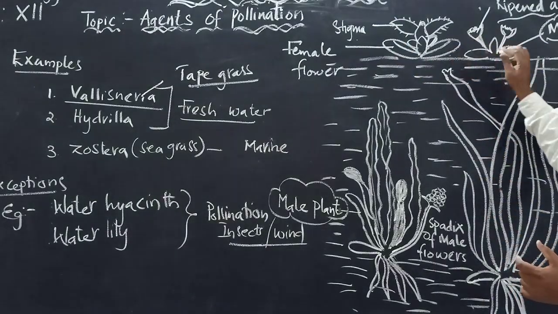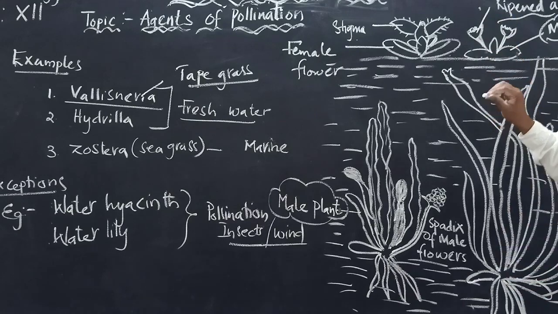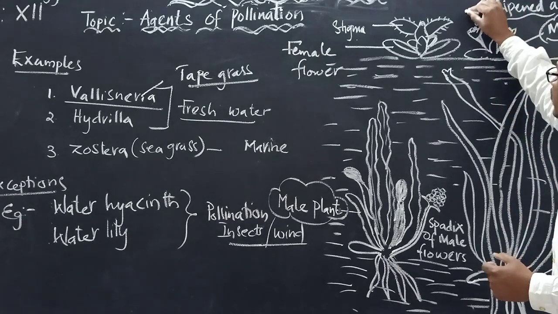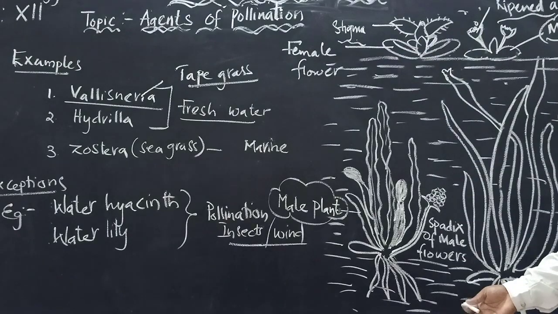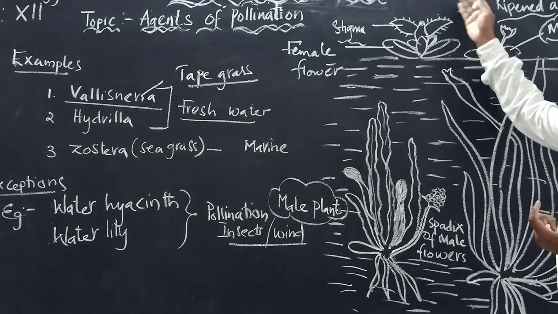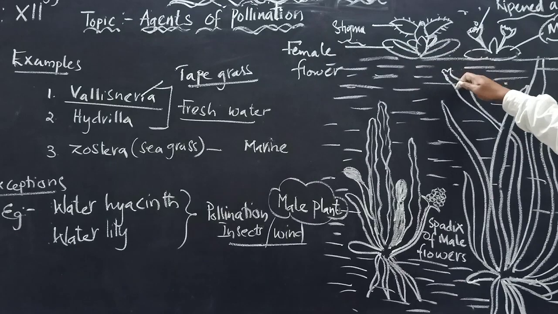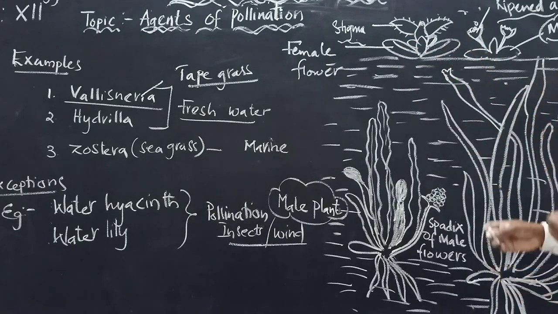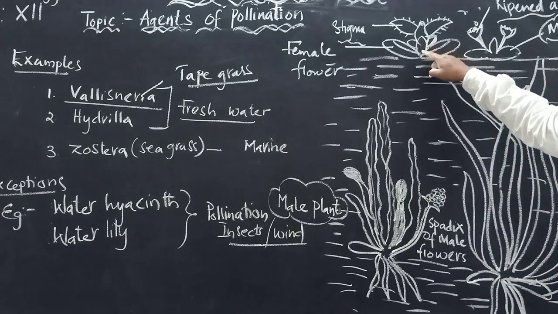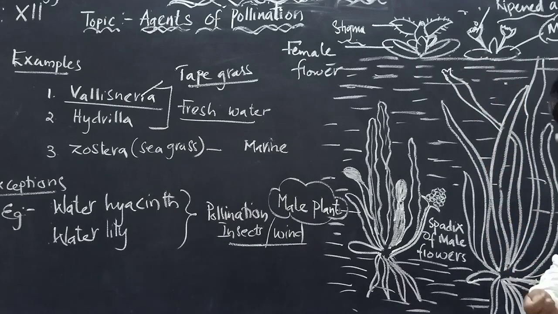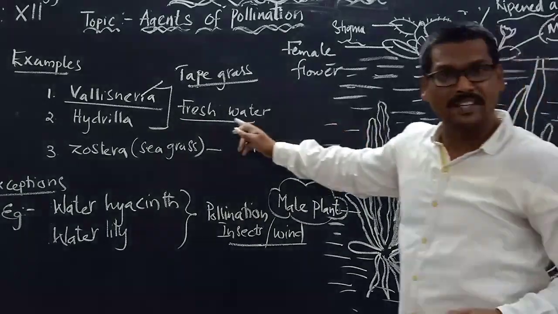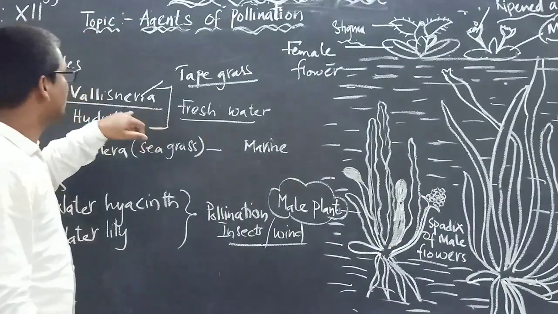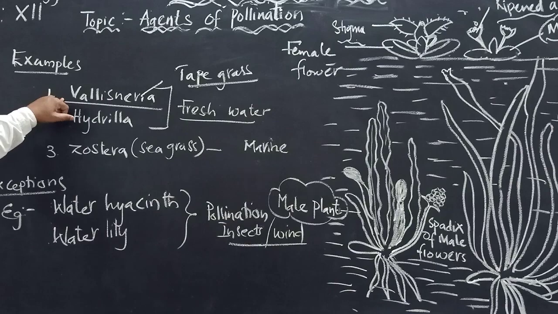When it comes very close to the stigma, there are chances for these pollen grains to fall on the stigma of the female flower. As soon as it collects these pollen grains, the long stalk with which this flower is connected will pull it back down into the water. This is how, in a very interesting way, pollination takes place in the plant called Vallisneria.